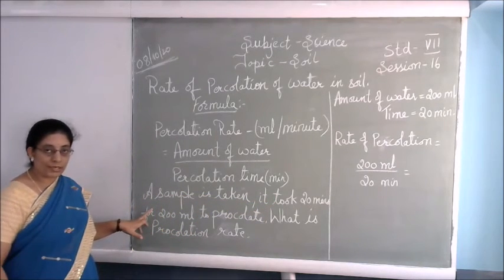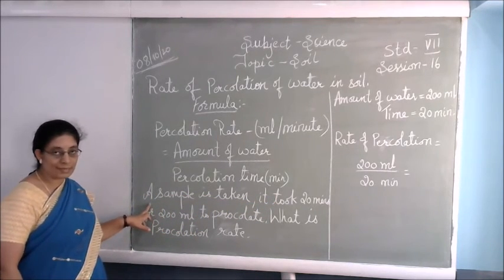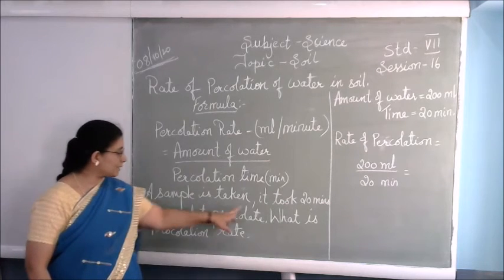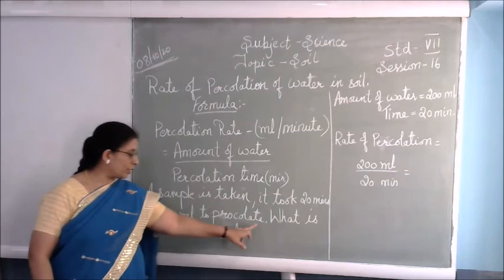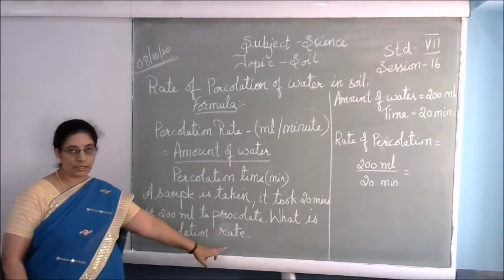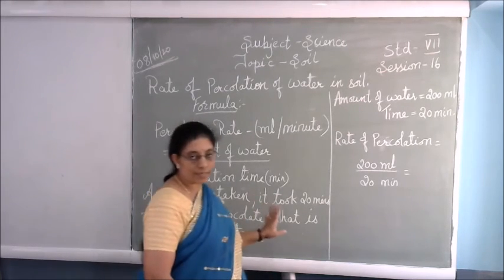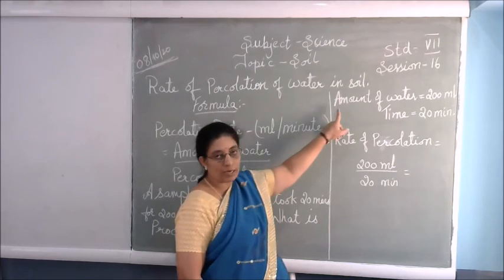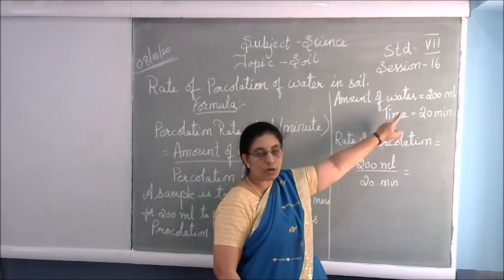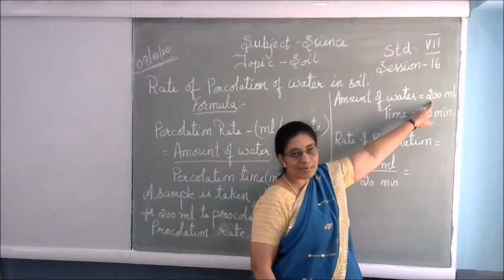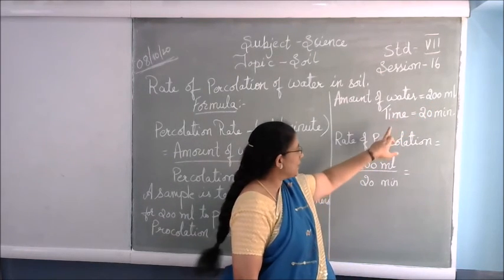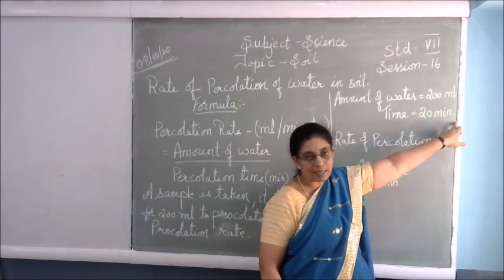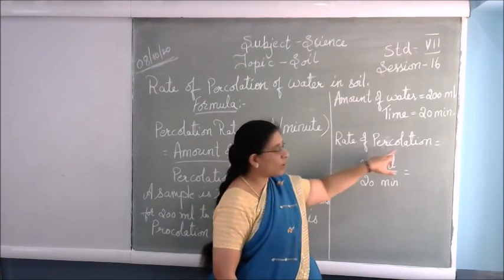In your textbook you can see they have given an example sum. A sample is taken. It took 20 minutes for 200 ml to percolate. What is the percolation rate? This is the sum given. Using the formula, the amount of water given is 200 milliliters, and the time given is 20 minutes. So, the rate of percolation.